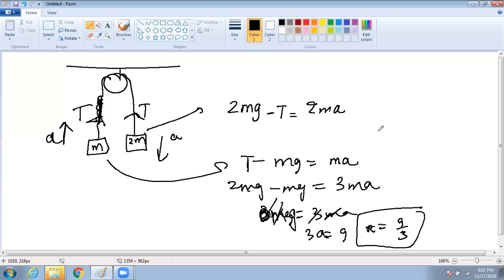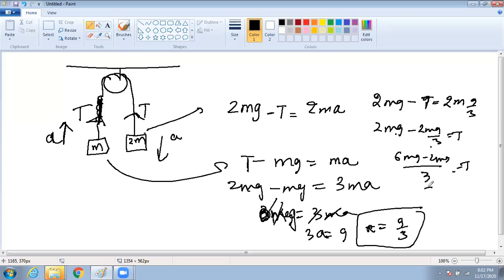Let us put a is equal to g by 3. We have to find the tension. So 2mg minus 2m into g by 3 equal to T. So 6mg minus 2mg by 3 is equal to T. So we got 4mg by 3 equal to T. So the tension is equal to 4mg by 3.